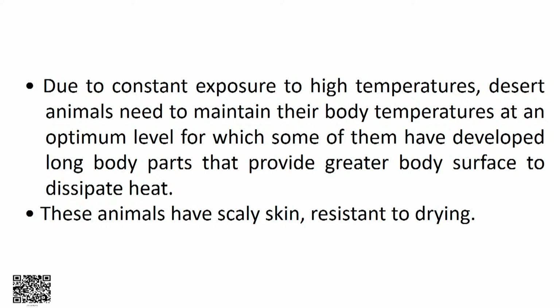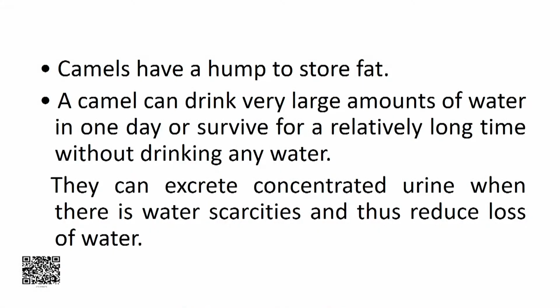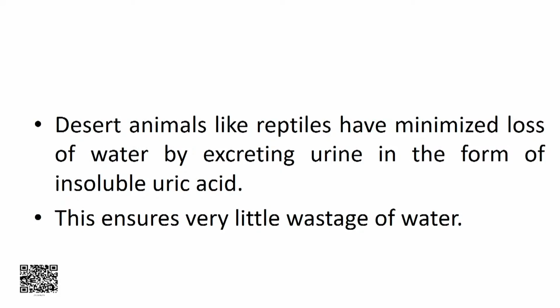These animals have scaly skin, resistant to drying. Camel is a good example. Camels have a hump to store fat. A camel can drink a very large amount of water in one day or survive for a relatively long time without drinking any water. They can excrete concentrated urine when there is water scarcity and thus reduce loss of water. Desert animals like reptiles have minimized loss of water by excreting urine in the form of insoluble uric acid. This ensures very little wastage of water.